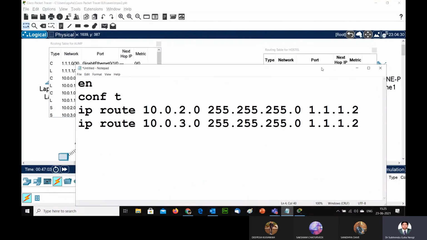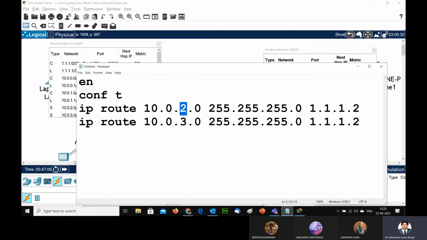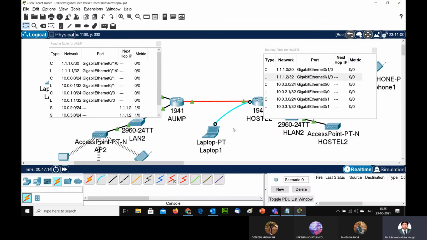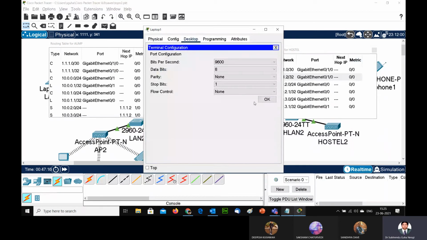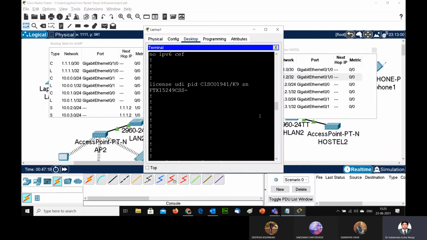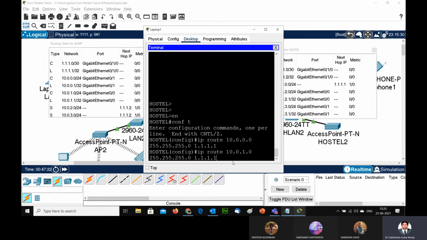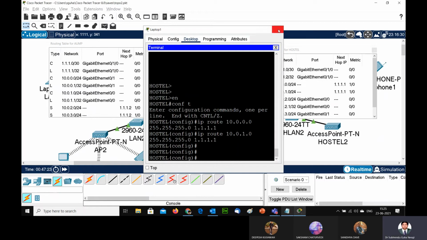The missing part was, इसमें क्या है, 0 नहीं था और 1 नहीं था, और 0 और 1 ये कनेक्टेड था 1.1.1 और 1.1.1.1 से। इसको मुझे अगेन कॉन्फ़िगर करना है। I have to go and configure here in the right router. So now if I go and test it, I can see both the routers.